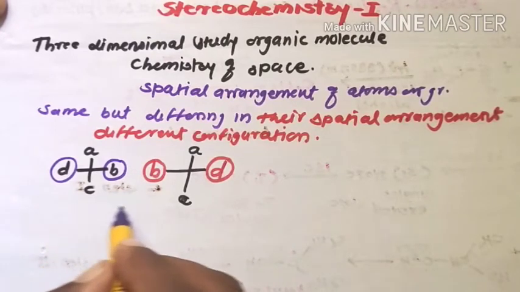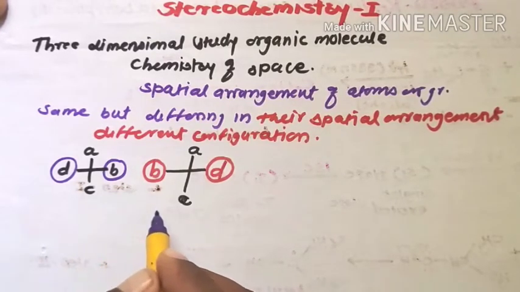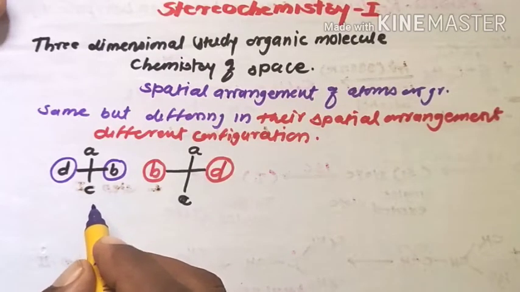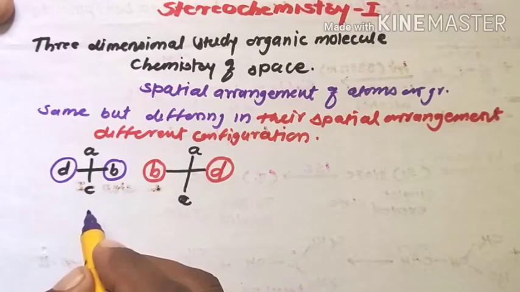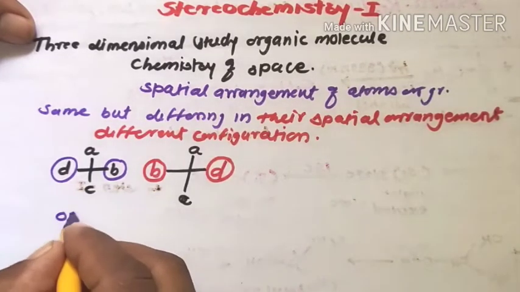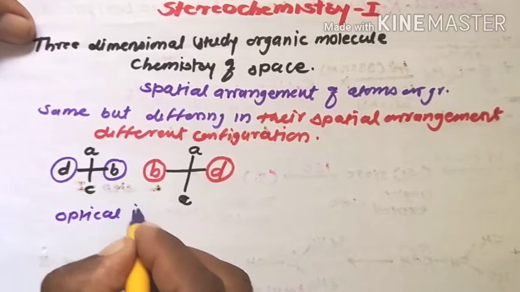These structures are known as stereoisomeric molecules, that is, the optical forms of compounds. These are the optical isomers.